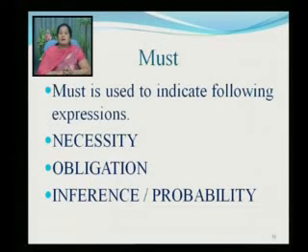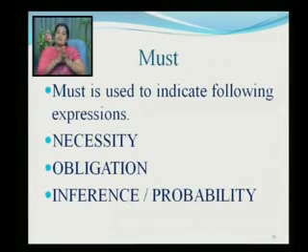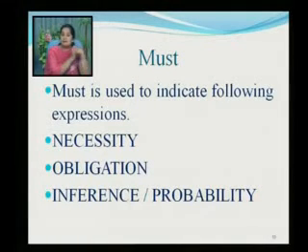Must. Must is used to indicate expressions like necessity. Now remember, here there are so many expressions where you have more than one possibility. Therefore, you should be very clear where you have to use which auxiliary verb. The sentences given in the examination will have a fill in the blank, and in the bracket the expression will be given, for example, ability. Then you may have more than one answer, like it can be can, it can also be may for permission.